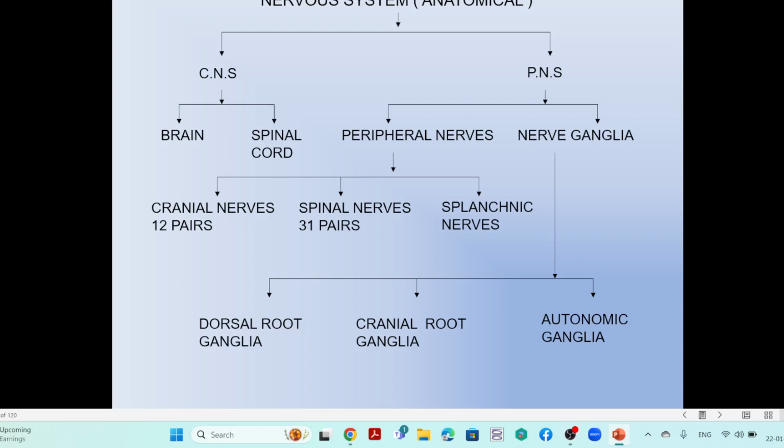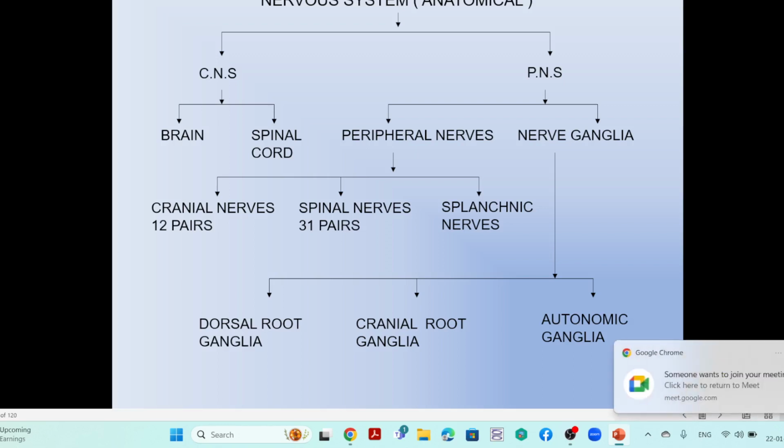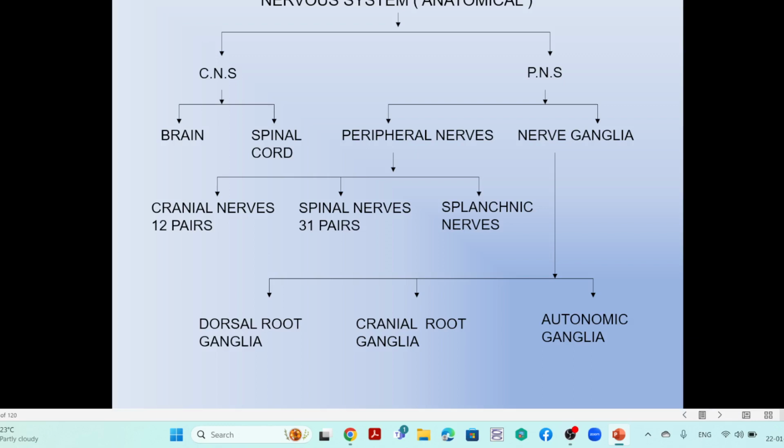Then the other one is the nerve ganglion. The nerve ganglions are the secondary centers. Those secondary centers are the points which come under the peripheral nervous system. So these are the two main classifications. Then again, in the peripheral nerves, there are further classifications.